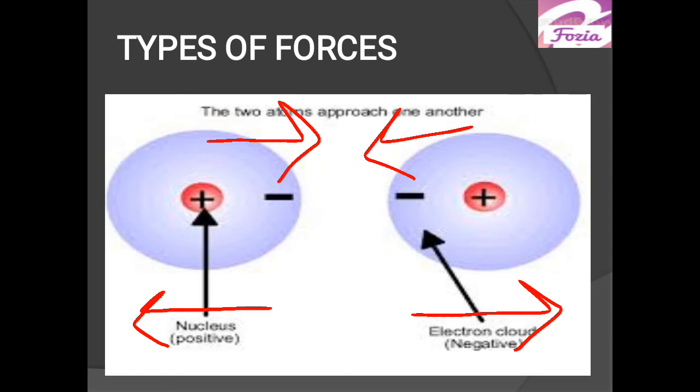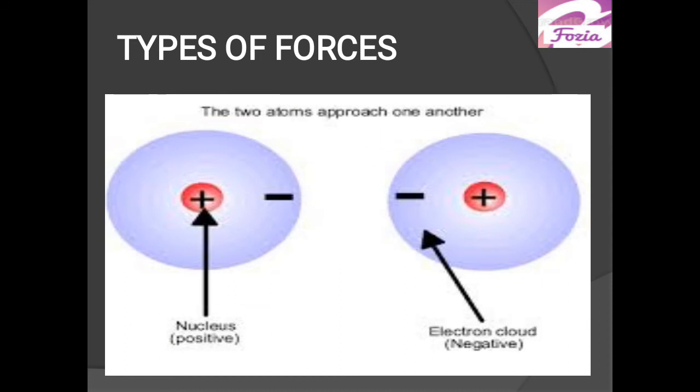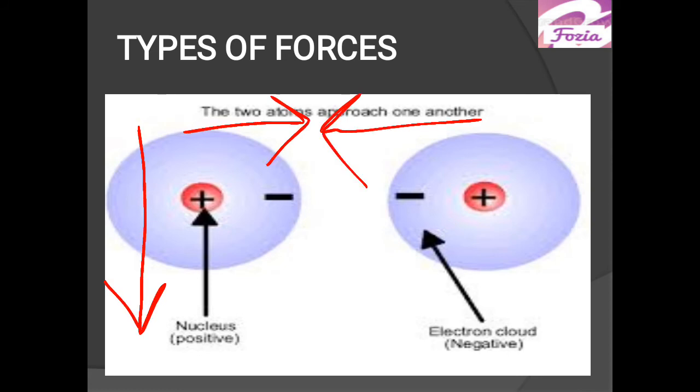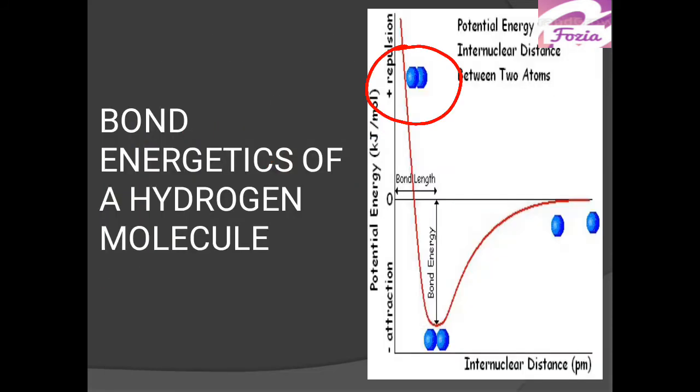the attractive forces dominate. And it has been found that the potential energy for the attractive forces is more than the repulsive forces. Means when the atoms come closer, the potential energy of the system decreases. This is how, when the atoms come closer, the potential energy decreases as an overall effect, because attractive forces dominate the repulsive forces. Now see what happens.